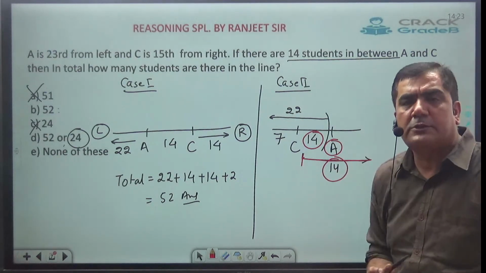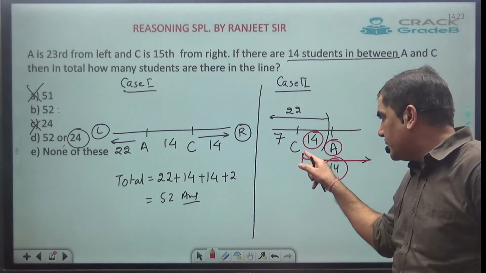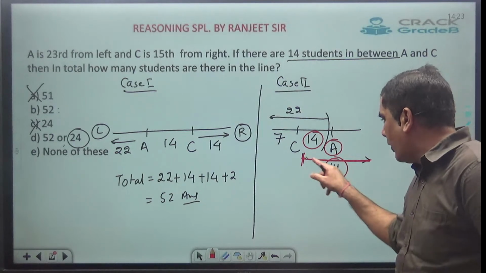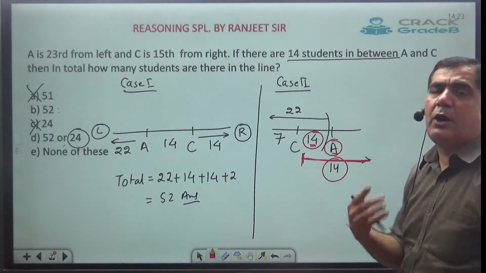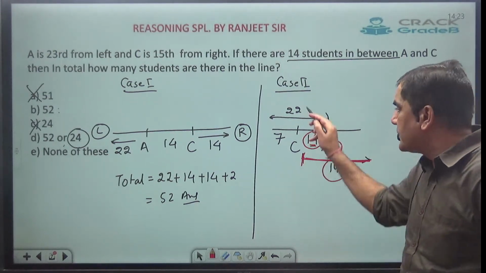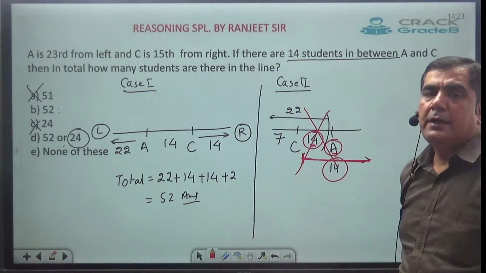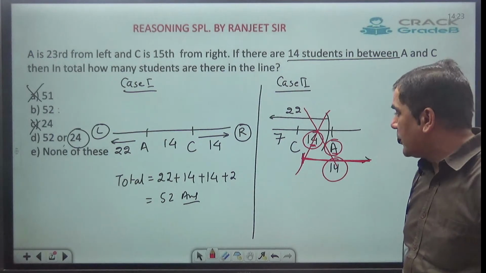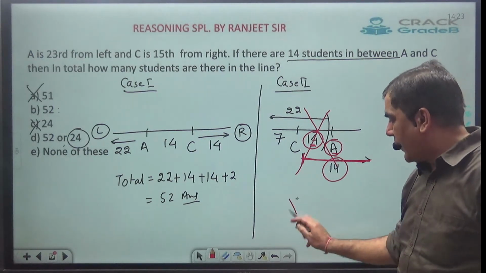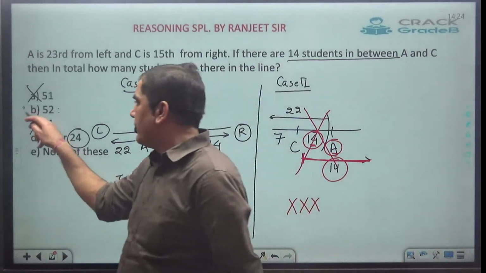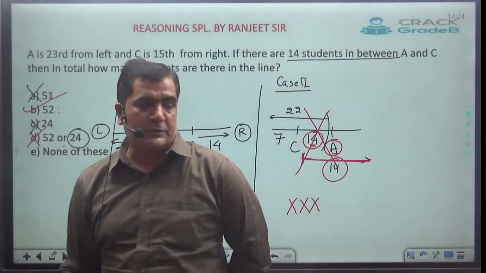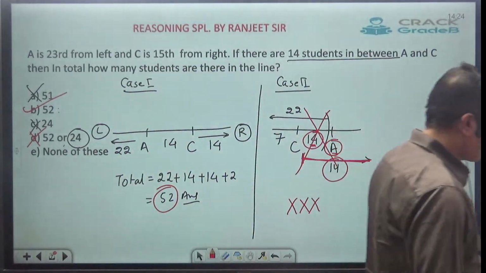How can that be possible? Here they are claiming that to the right of C, there must be only 14 students, and here already 14 and A, 15 has come. How can that be possible? Means case 2 is not possible. So in case 2, I won't get any answer. The only possible answer will be 52, so I will go with 52 as the answer, as case 2 is not possible.